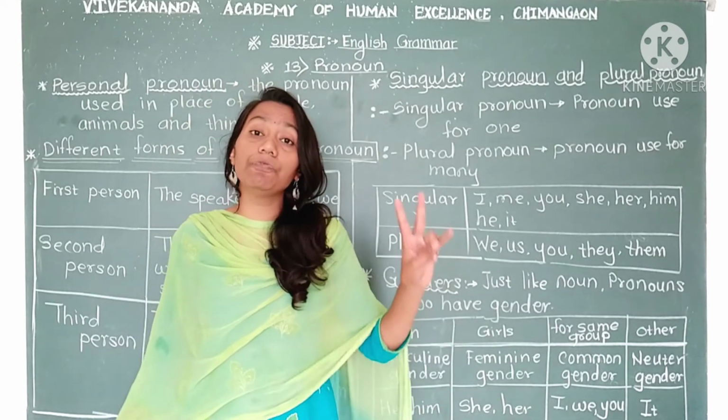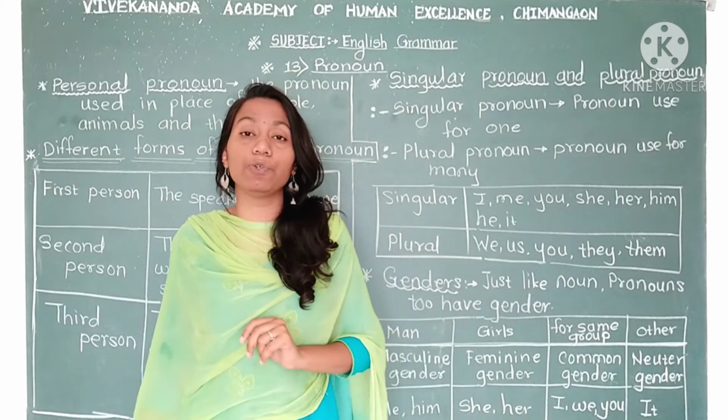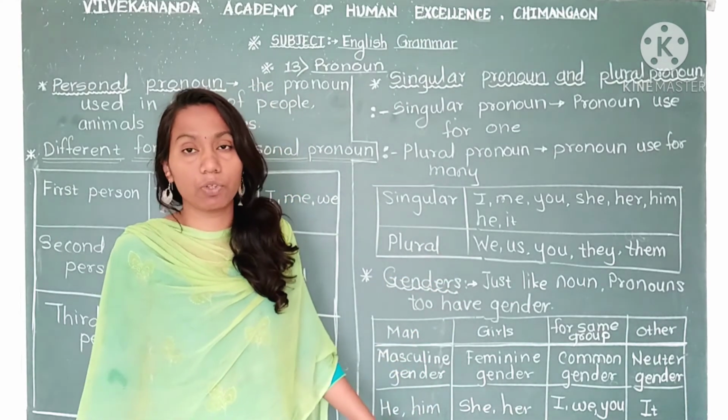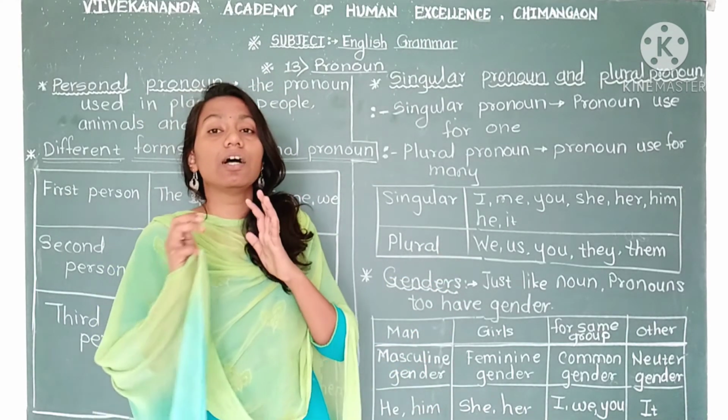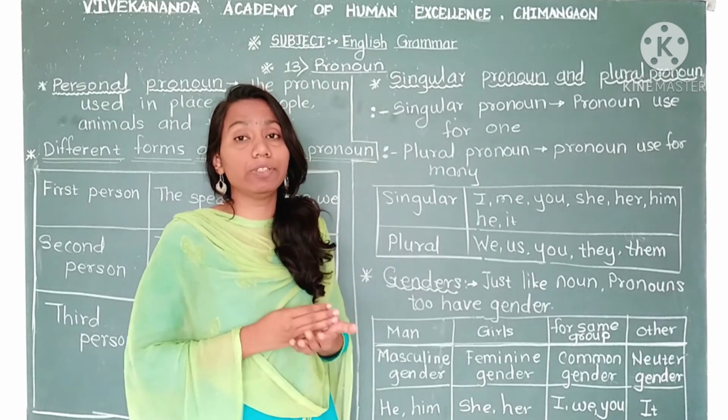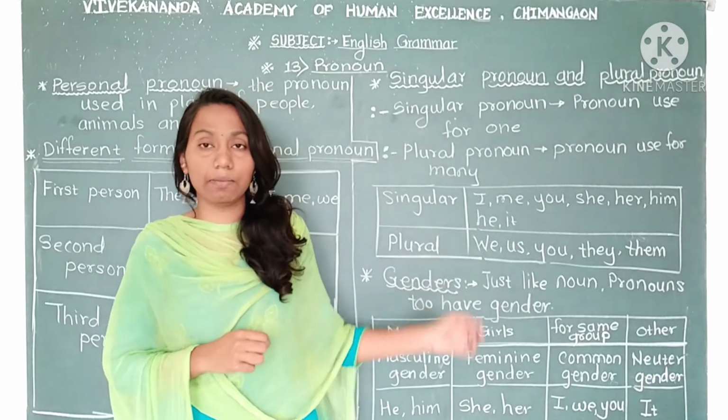These two pronouns we use for the man group, for boys. So this comes in masculine gender. Masculine gender means the words we use for men, for the boys group, come here.